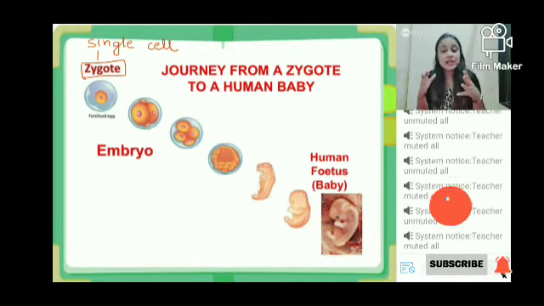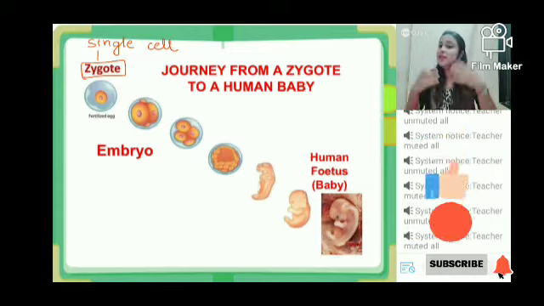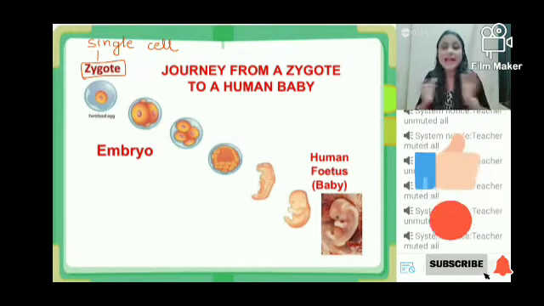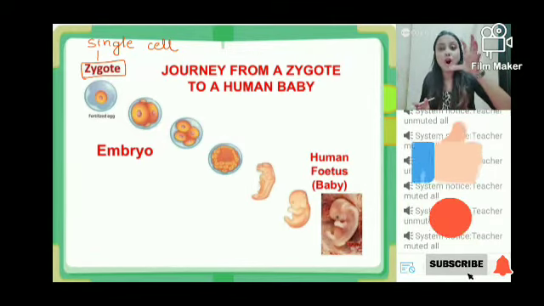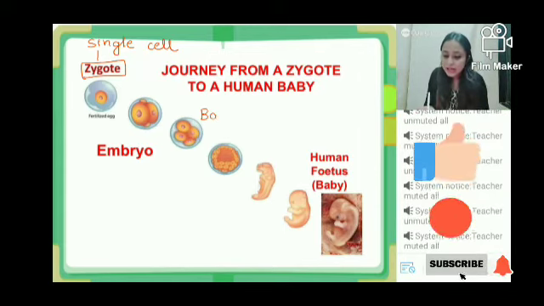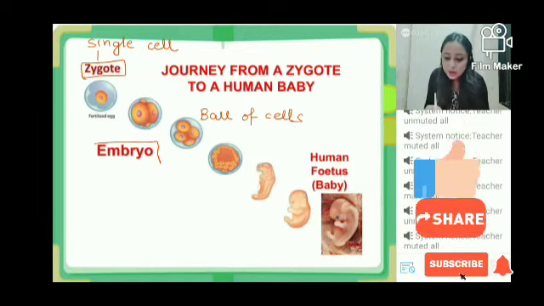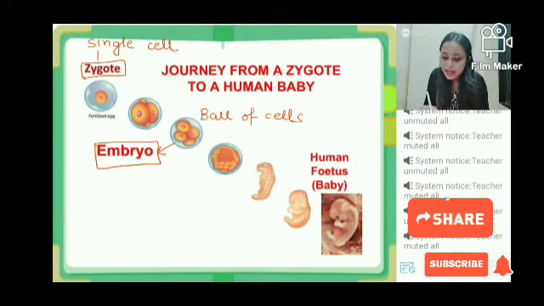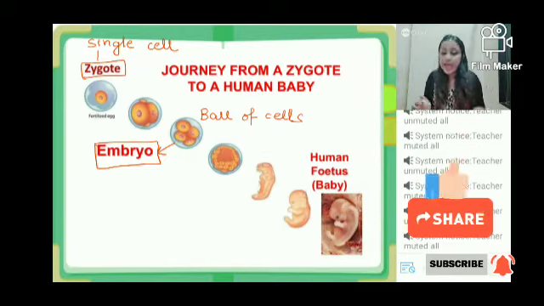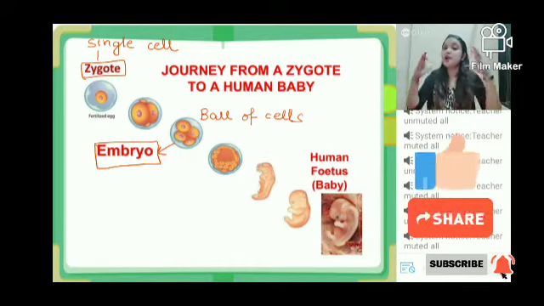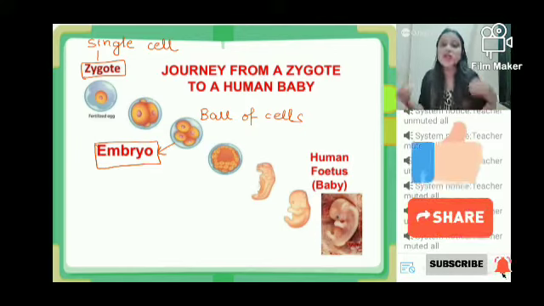So one single cell will divide and ultimately form a ball of cells. Then we will no longer call it a zygote. We are going to call it an embryo. An embryo will undergo further cell division and modification.